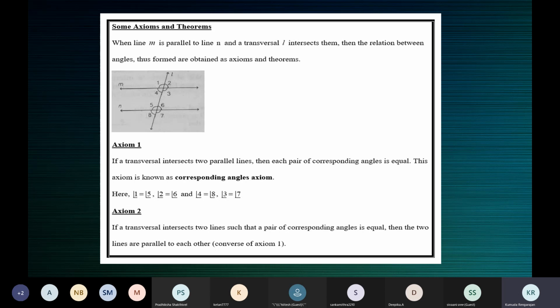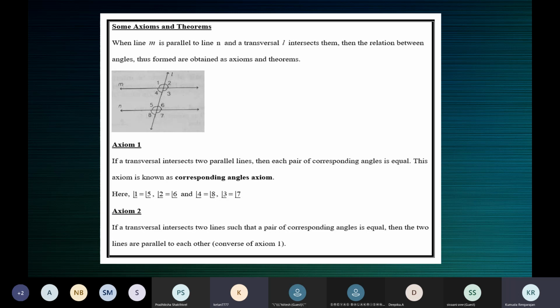Ma'am, could you please repeat that axiom, ma'am? It's on the screen also. No problem, you can see it here under axiom 1. Okay, ma'am. Yes, quickly, 2 more. When two pairs of parallel lines are intersected by a transversal, the two pairs of corresponding angles are equal.